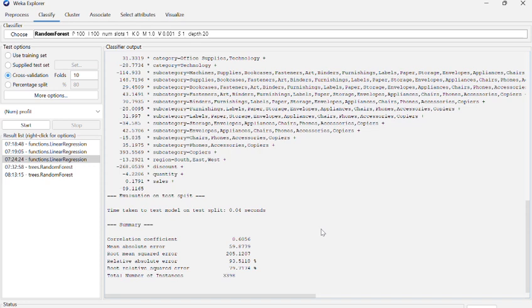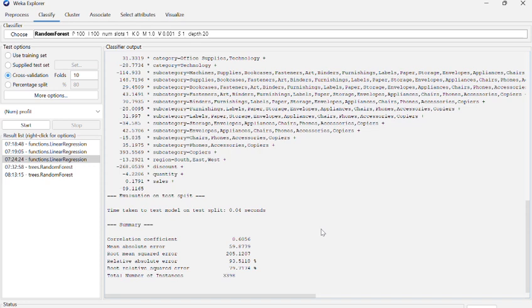So we move to the conclusion. If we summarize the takeaway, random forest performs best because in the linear model the error is higher compared to random forest.